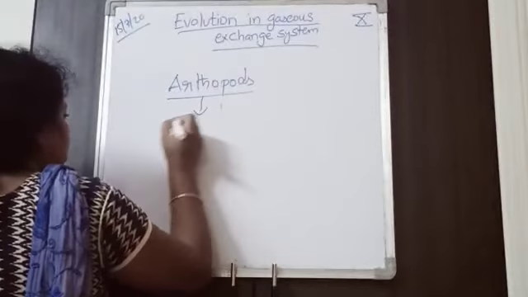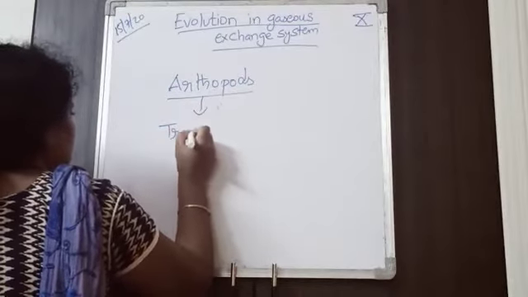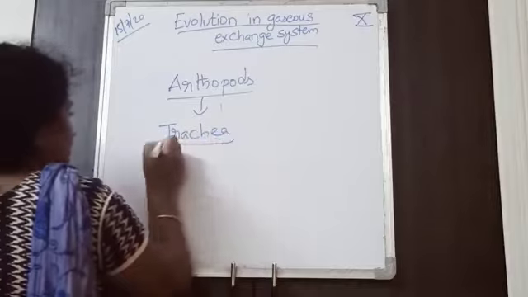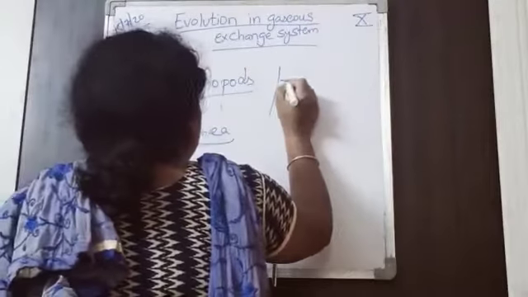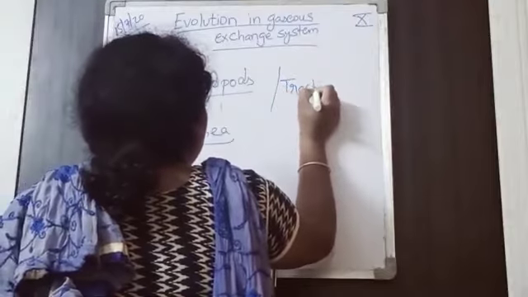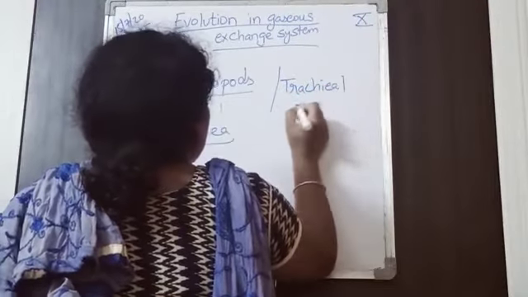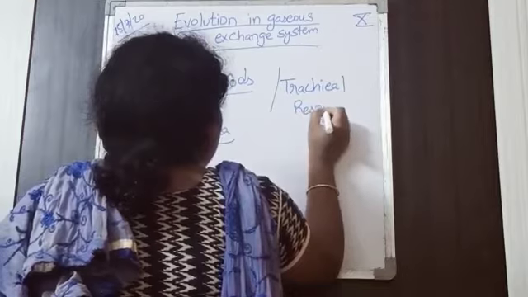Respiration takes place through trachea. So in arthropods, tracheal respiration takes place. You can say tracheal respiration.